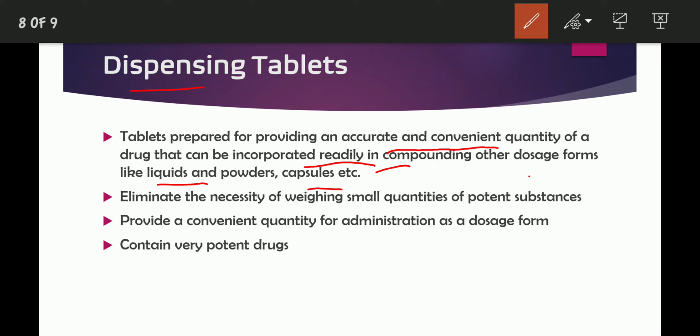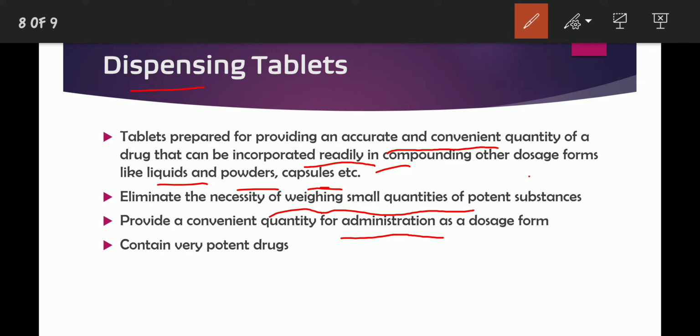This eliminates the necessity of weighing small quantities of potent substances for the preparation of powders, capsules, etc. And it provides a convenient quantity for administration as a dosage form. Both advantages are there.